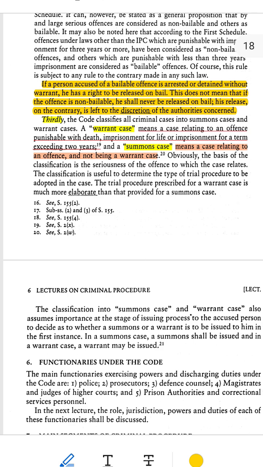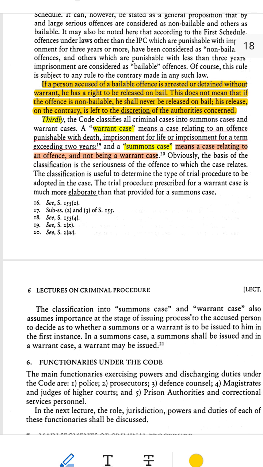If someone is accused of a bailable offence and is arrested or detained without a warrant, the person has a right to bail. This means the person must be released after they provide the required bail amount or personal bond. It is their legal right and the police or court cannot refuse.